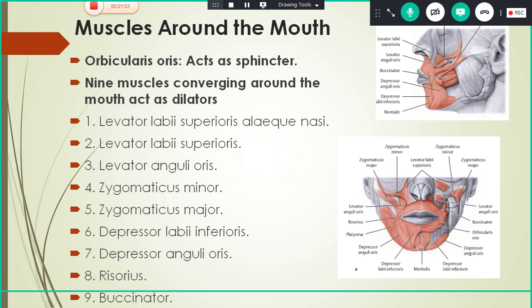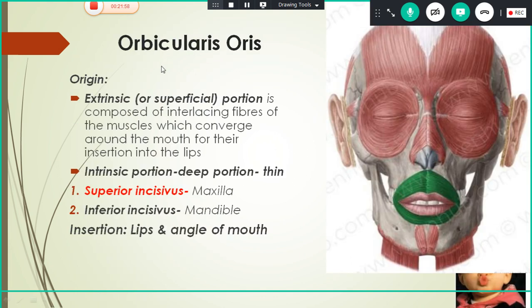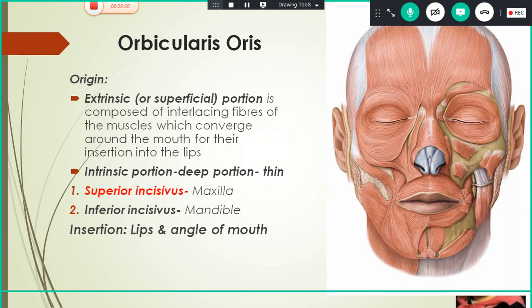The slides are not arranged as I grouped them here. First we'll see the orbicularis oris. It surrounds the oral fissure. It consists mainly of two parts: the extrinsic or superficial part, and the intrinsic or deep part. Usually the extrinsic part is thick and has two strata, the superficial and the middle stratum. This muscle is formed by the interlacing fibers of the muscles which converge around the mouth, mainly from the angle and to the lips.